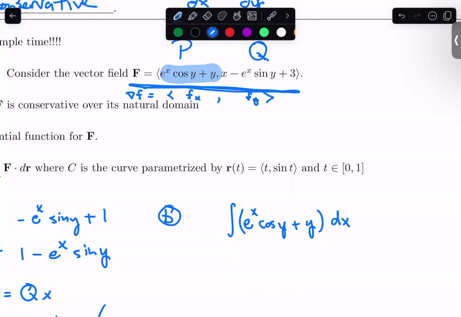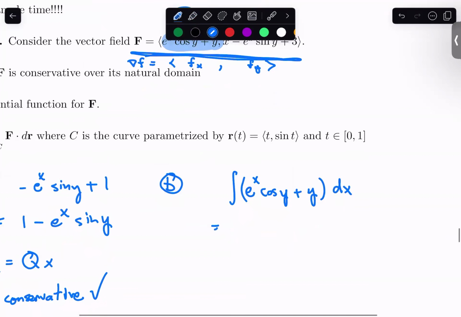When I integrate this thing, it's not too bad, but just like taking partial derivatives, you have to hold the other variable as constant. So I think we get something like this. The integral of e to the x is still e to the x. That cosine of y is along for the ride. And the integral of y, again, this is constant. You have to think of it like 5. If I integrated 5, it'd normally be 5x. So in this case, it's going to be yx, or I wrote it as xy.